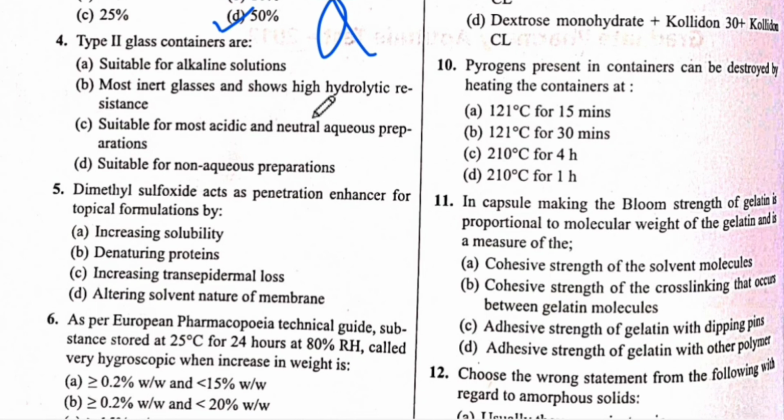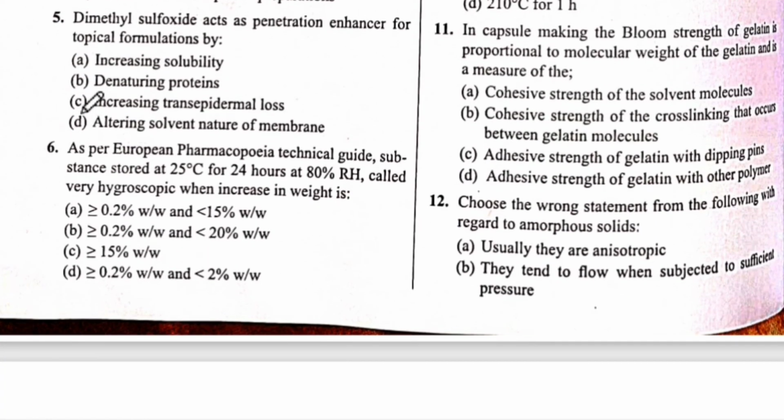Type 2 glass containers are. The answer is C. Suitable for most acidic and neutral aqueous preparation. Next is 5 question number.